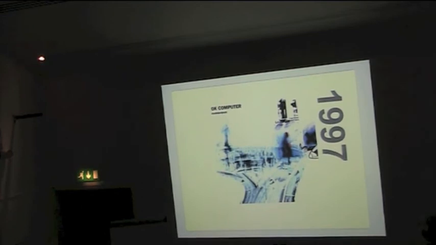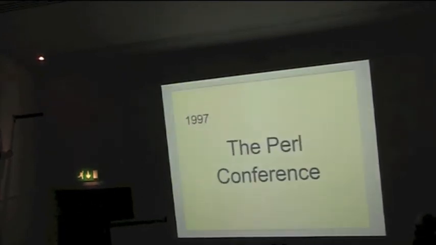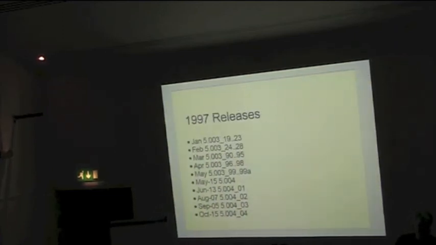1997 was the first Perl conference in San Jose. That's the O'Reilly Perl conference that later became OSCON, when we let other people come. And lots of releases in the Perl 5.3 and Perl 5.4. Perl 5.4.4, I believe, was the first one that bundled CGI.pm as part of the core.